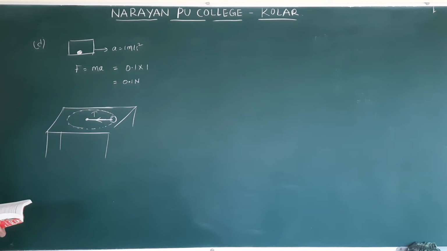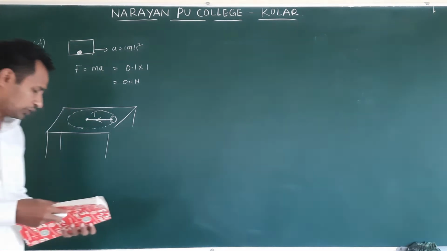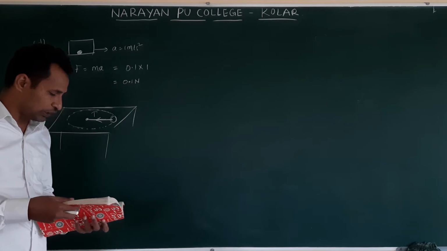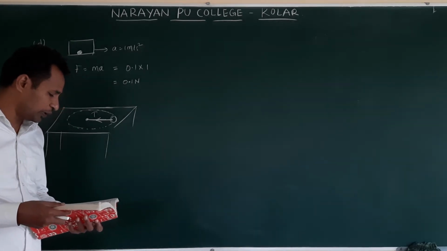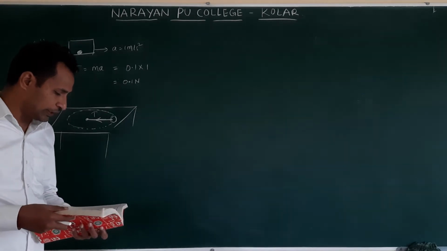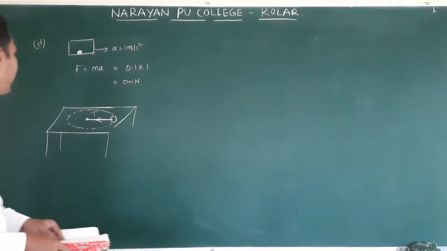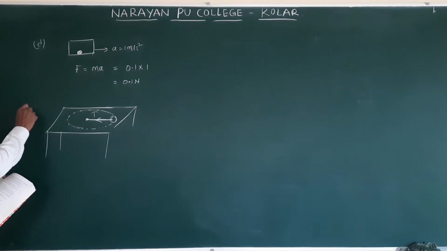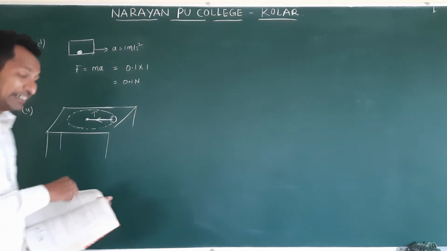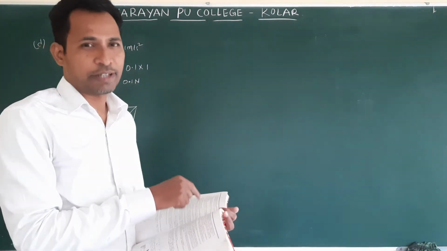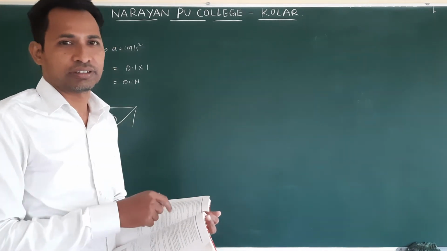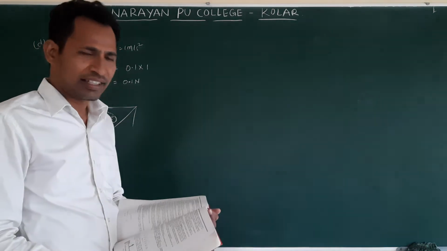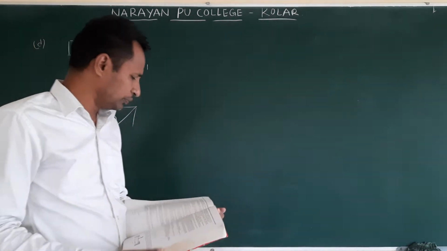Next, 5.5. A constant retarding force of 50 Newton is applied to a body of mass 20 kg, moving initially with a speed of 15 meter per second. How long does the body take to stop? This question was asked in NEET, the same question, this year or last year.